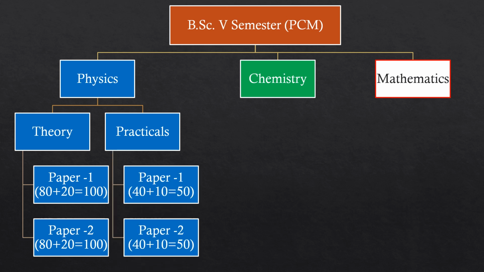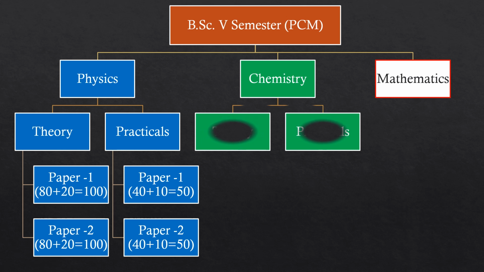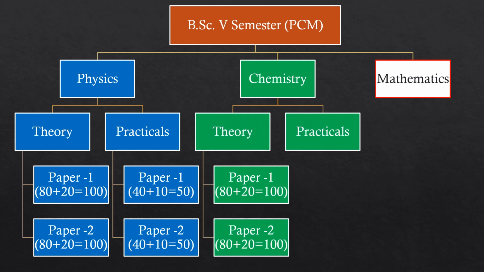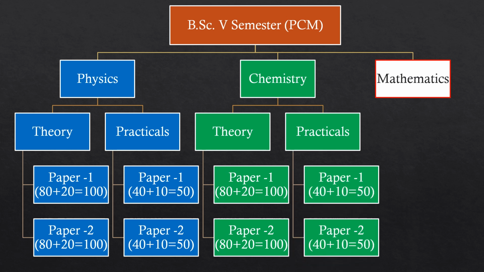In practicals, again two papers, paper 1 and paper 2, 50 marks each. 10 marks for internal assessment and 40 marks for term end practical examination. Similar is the case with chemistry, theory and practicals. 2 papers in theory, 2 papers in practical, 100 marks for theory papers each and 50 marks for practical papers each, similar to physics.